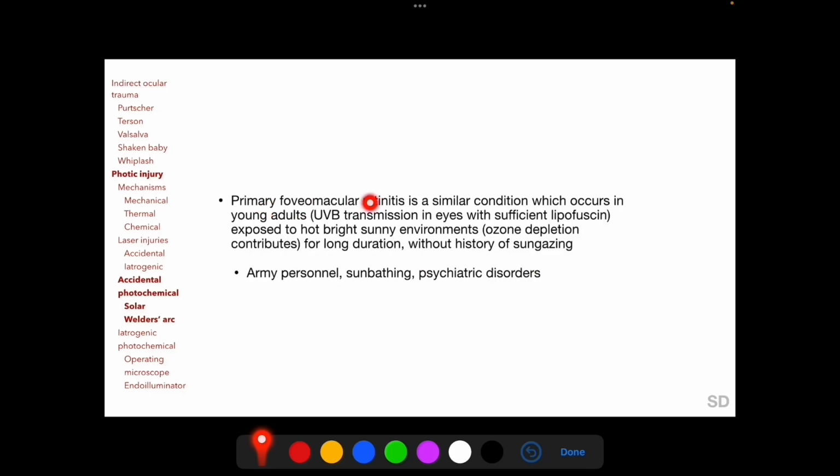Primary foveomacular retinitis is a similar condition which occurs in young adults exposed to hot, bright, sunny environments for long duration but without history of sun gazing, and typically army personnel, sunbathers, and people with psychiatric disorders are prone to this form of solar retinopathy.